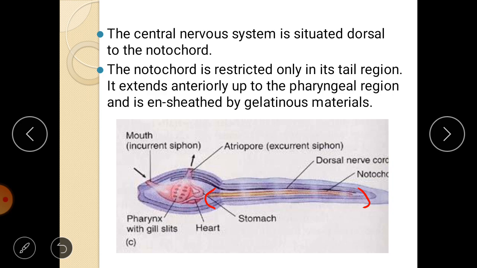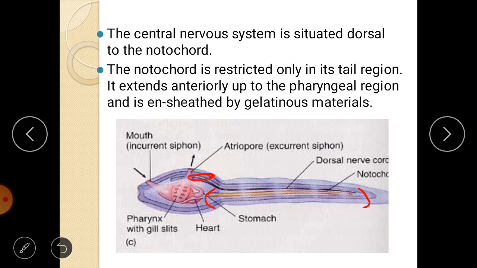The notochord is followed by the nervous system, which is the central nervous system. Above this you can see a black line, which is nothing but the nerve cord, right? This nerve cord forms the central nervous system in the head portion.